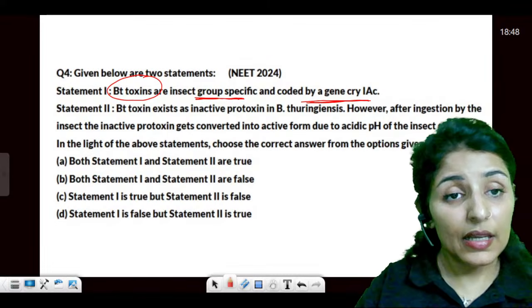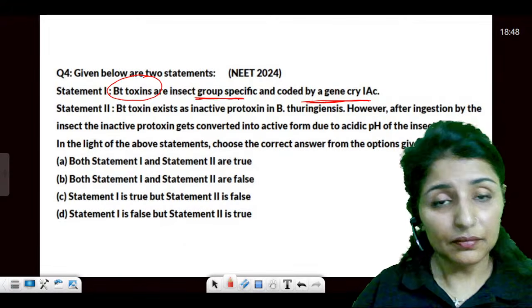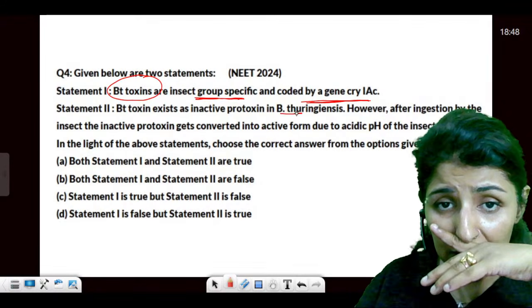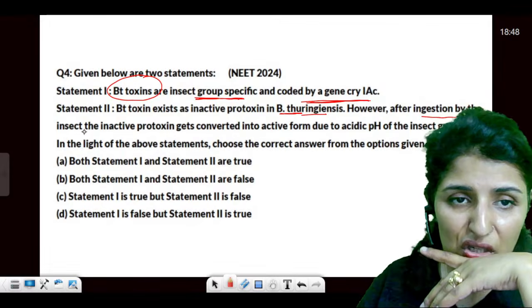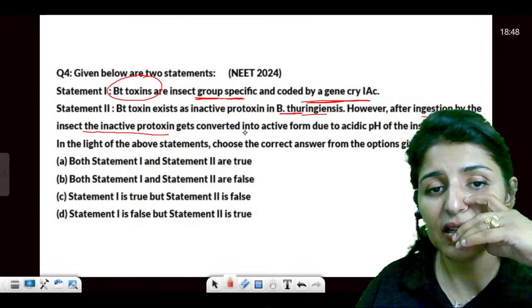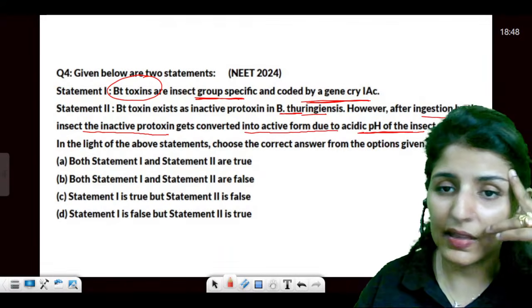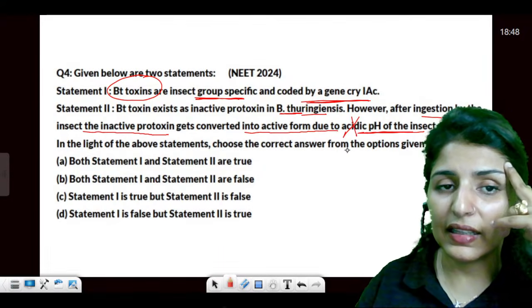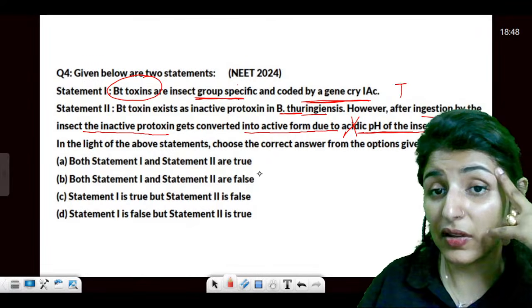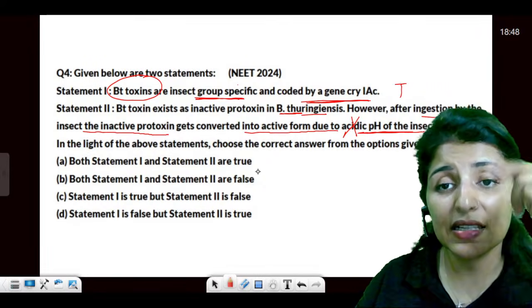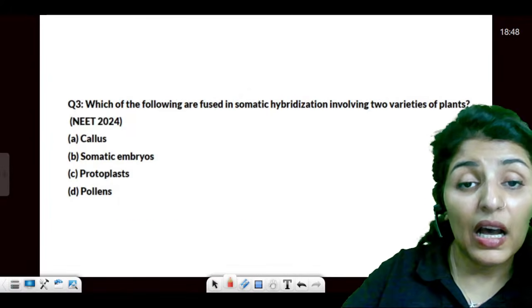Now it says Bt toxin exists as inactive protoxin in Bacillus thuringiensis. However, after ingestion, inactive protoxin gets converted into active toxin due to acidic pH of the insect gut. It is not acidic, it is alkaline. And what about statement number 4? This is true. They are group specific. We have 3 examples, Cry1AC, Cry2AB. Is that clear? So they are group specific.